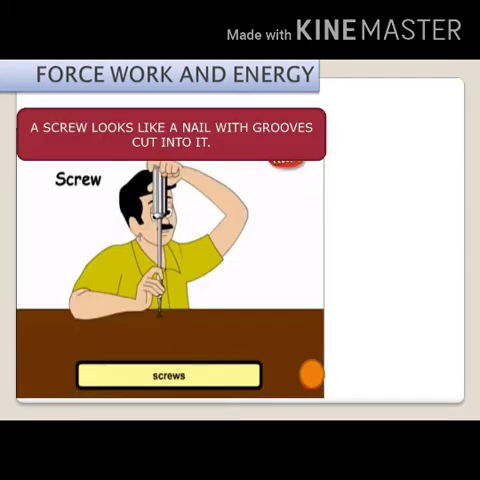Now screw. Screw looks like a nail. It is an inclined plane wrapped around a cylinder. A screw has a broad head and pointed tip. It is used to hold things together.